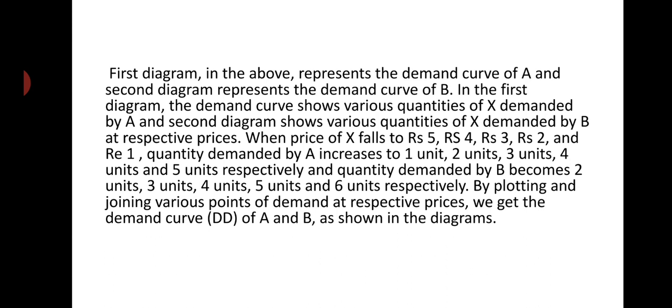When the price of X falls to rupees 5, 4, 3, 2 and 1, the quantity demanded by A increases to 1 unit, 2 units, 3 units, 4 units and 5 units respectively. And the quantity demanded by B becomes 2 units, 3 units, 4 units, 5 units and 6 units respectively. By plotting and joining various points of demand at respective prices, we get the demand curve DD of A and B as shown in the diagrams, right?